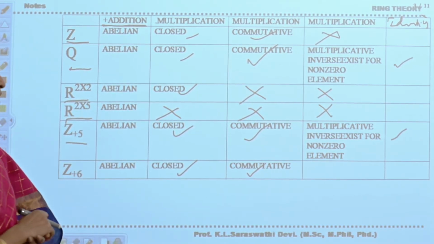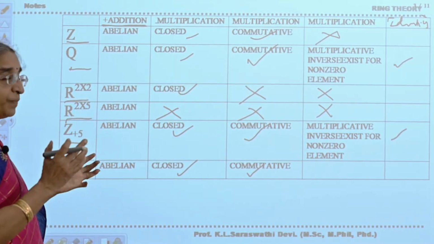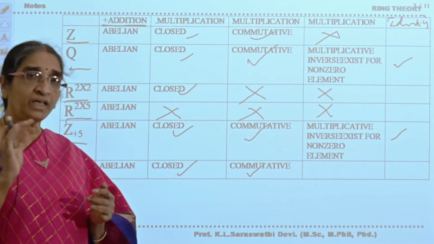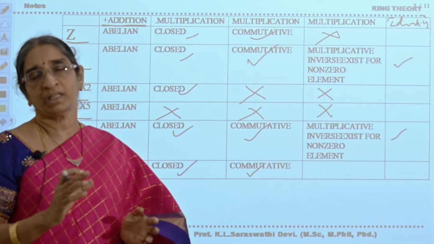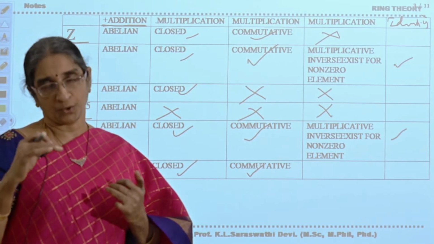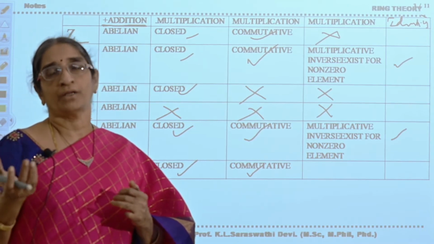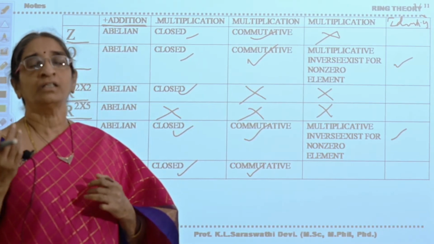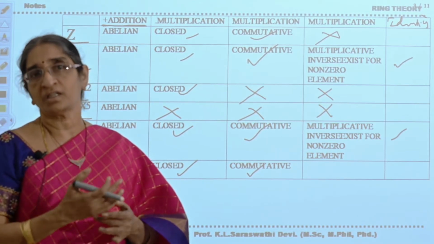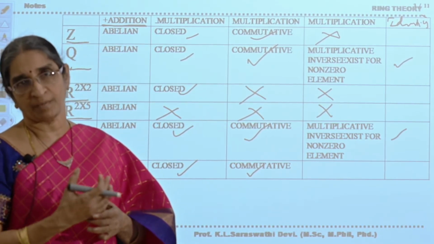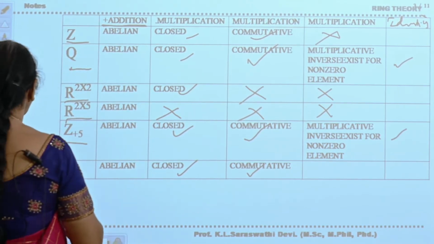Now, is it clear? Based on the nature of the behavior of the elements in the given set with respect to the ordinary addition and multiplication, we are going to define different types of rings. One of the rings is the field. It is a special type of ring, the field. Now, how are we going to define a field?